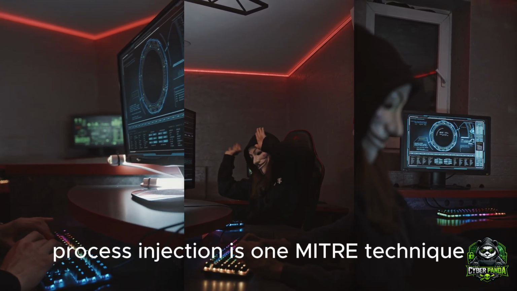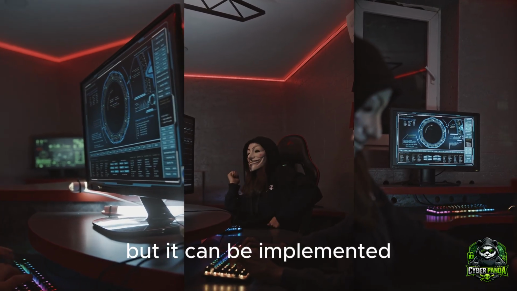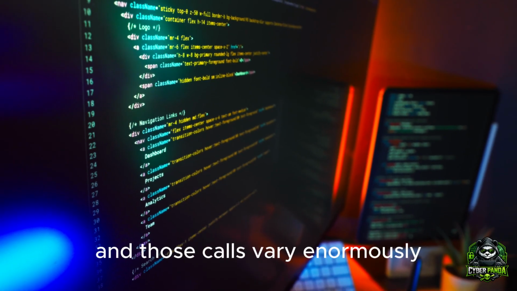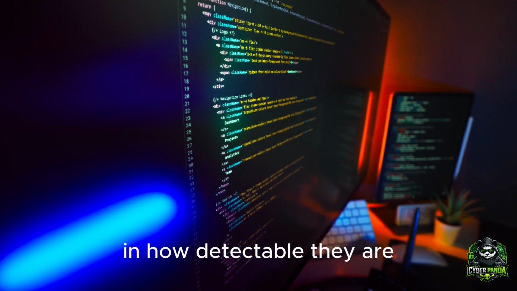Process injection is one MITRE technique, but it can be implemented through dozens of different Windows API calls, and those calls vary enormously in how detectable they are.